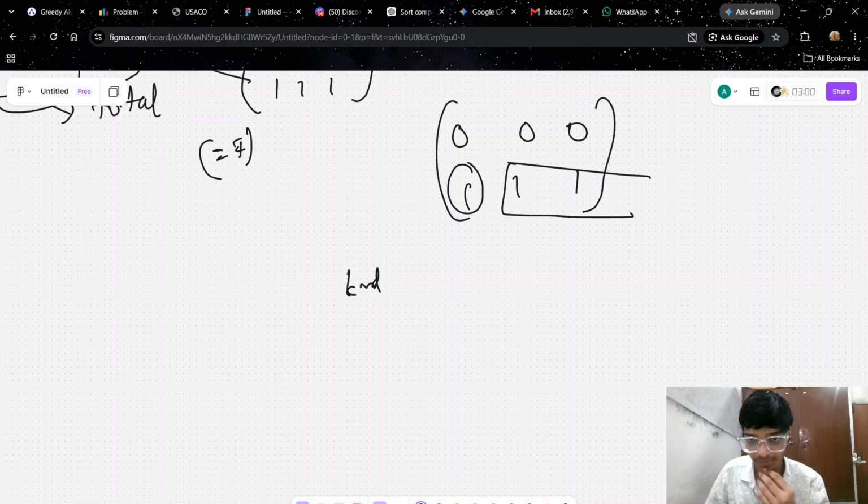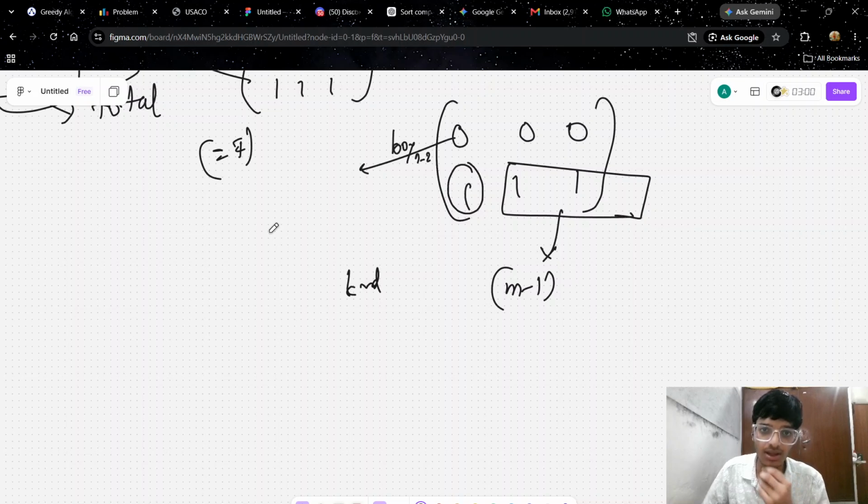Add the rest of the parts, that is from m minus one, and then remove from here. Then you will switch to n minus two, and remove the overall difference, then you will add it the way we have done in the previous situation.